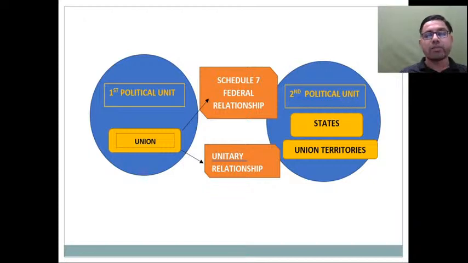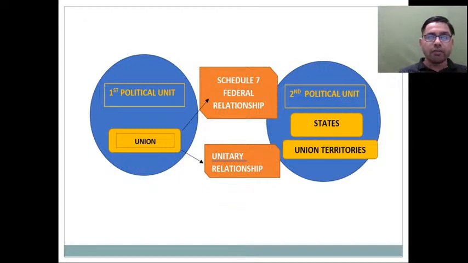So such a distribution of power exists between the union government on one side and various state governments on the other side. Then there is a new entity known as union territories. Union territories are those territories, friends, which are directly administered by the union, under the supervision and control of the union, and laws and legislation will be designed by the union government. So that is something new.